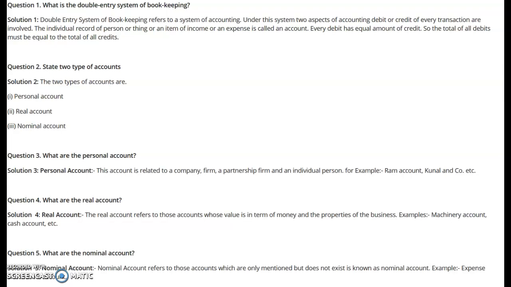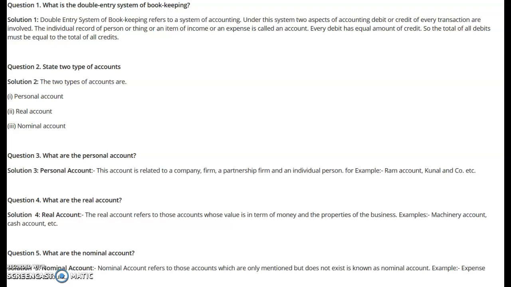Once again, understand, nominal account means all the accounts which are relating to the expenses, losses, income, profit and gains, except the representative personal accounts. Nominal accounts do not include the representative personal accounts like outstanding, prepaid, unearned and accrued. So nominal accounts refer to those accounts which are associated with the expenses, losses, profit, gains and incomes.